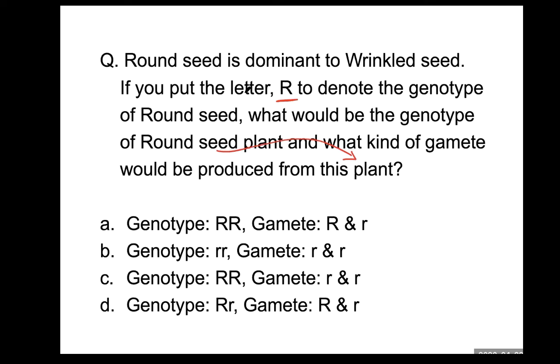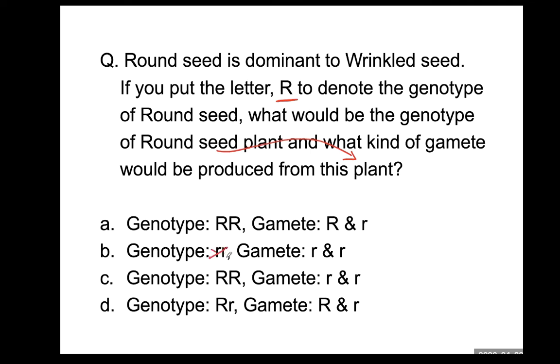So round seed should carry at least one large R. But a genotype is always labeled by two letters. Therefore, a round seed plant will have large R, correct. And this genotype, small r, no, that is what?